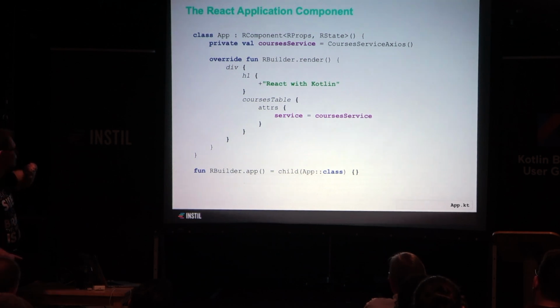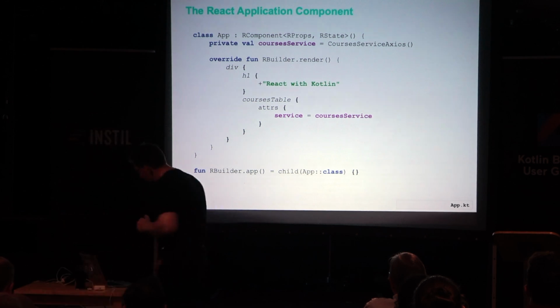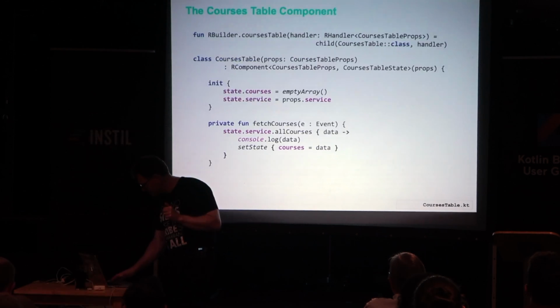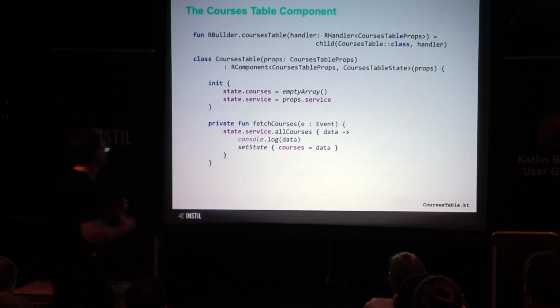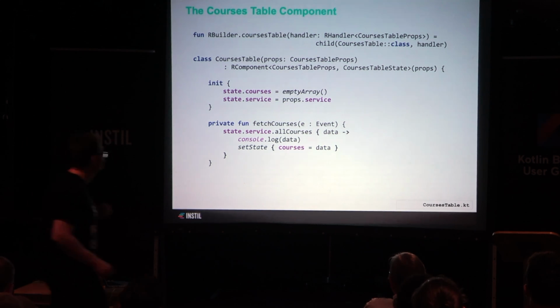So this courses table is obviously a component that I've created myself, and I'm saying, okay, whenever you create the courses table, give it a property called the service, yeah? And that service is going to be the courses service for fetching training courses over the network. So here's my courses table component. So again, it's going to have properties, yeah, and it's going to have state, okay?